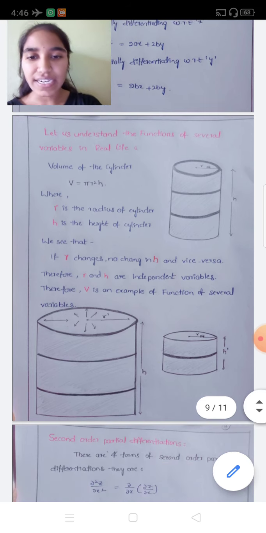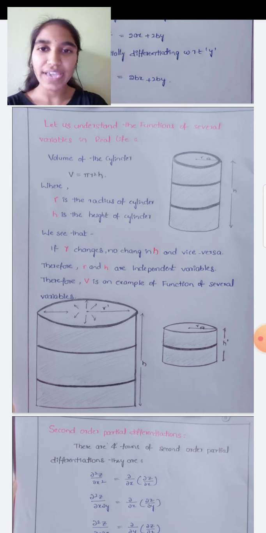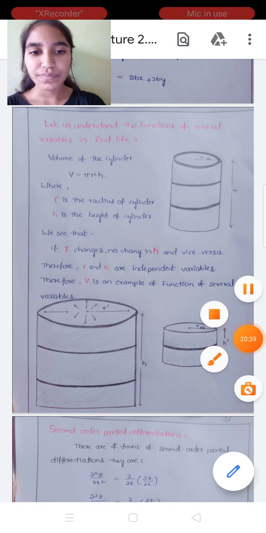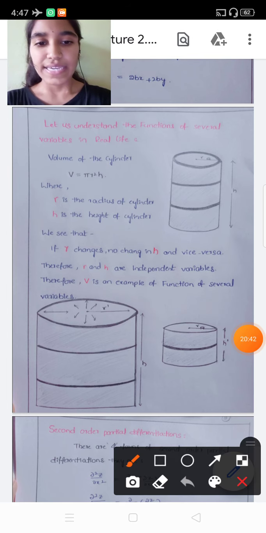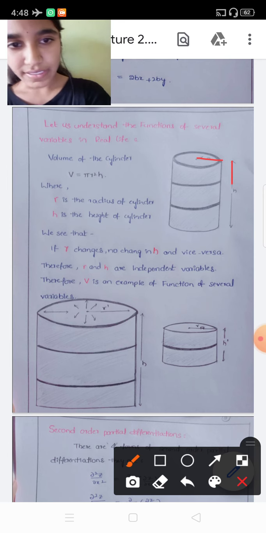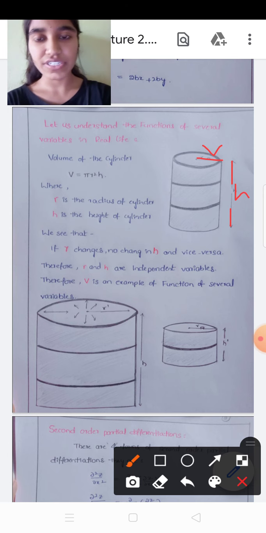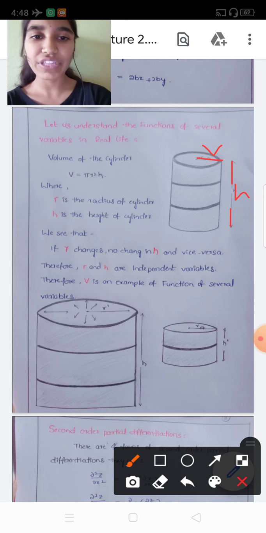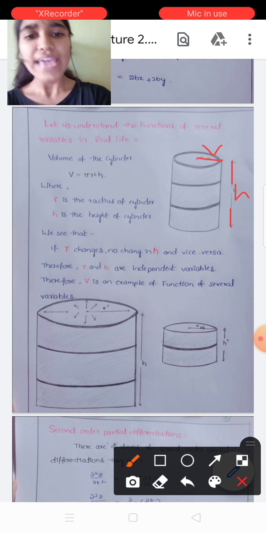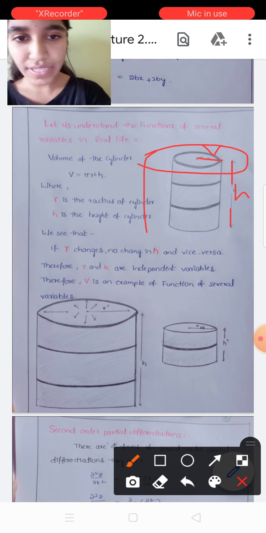We see that if r changes there is no change in h, and vice versa. If we increase or decrease the value of r, there is no change in the value of h. Here we are taking a drum, and radius and height are the variables. The volume of the cylinder is a function of height and radius. If we increase the radius, it will become like this.